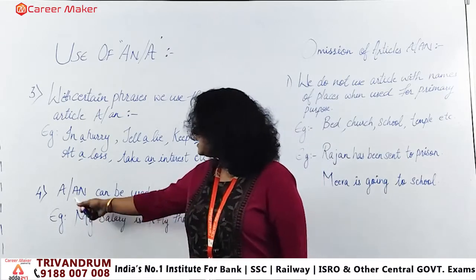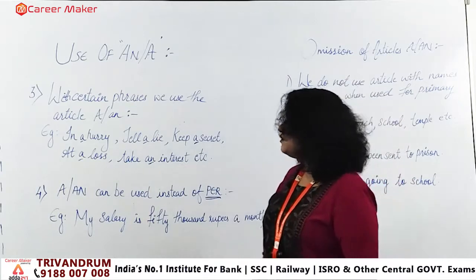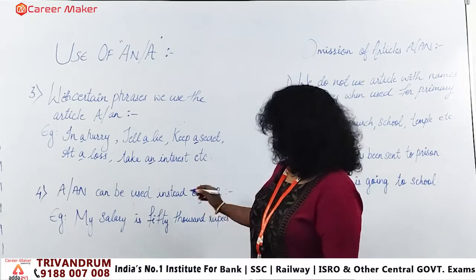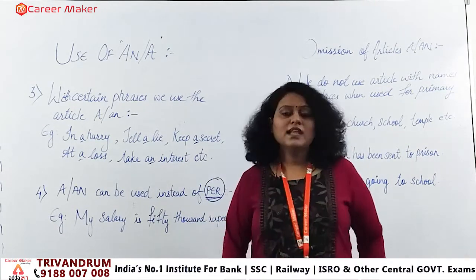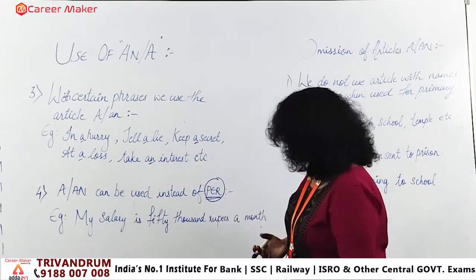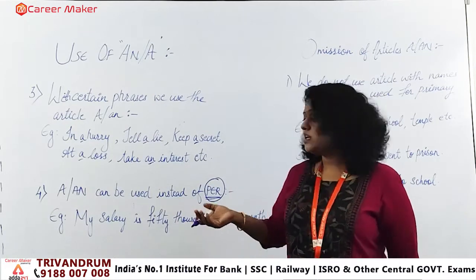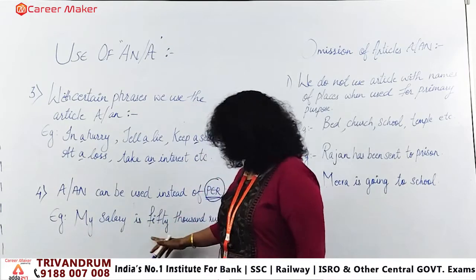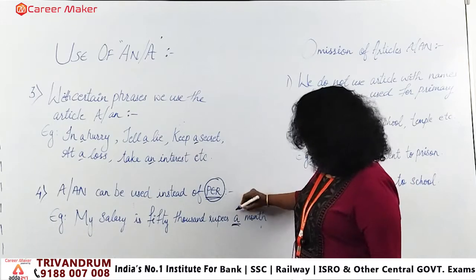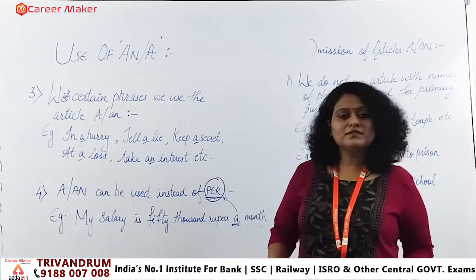Next, coming to the point: "a" or "an" can be used instead of "per". That means we can use "a" also, we can use "an" also if we want to tell about the per character. Like when you say "an hour ago", that means one hour ago, the same meaning, per hour. Like when we say on a per hour basis. So here you can see, my salary is 50,000 rupees a month. So what have I used? "A", that is giving the sense of per. I can say like this also, my salary is 50,000 rupees per month. That is also correct, right.